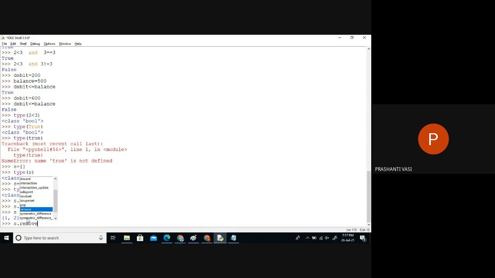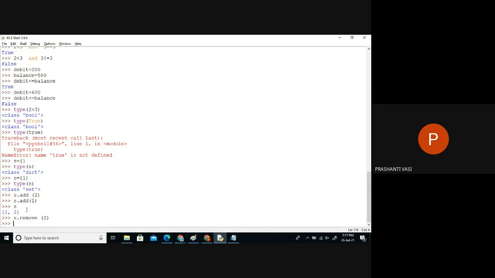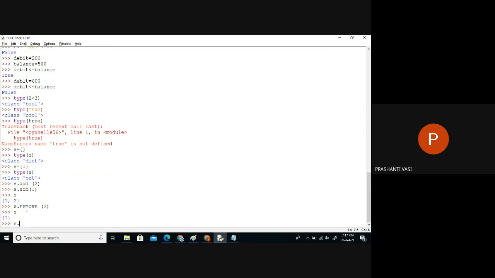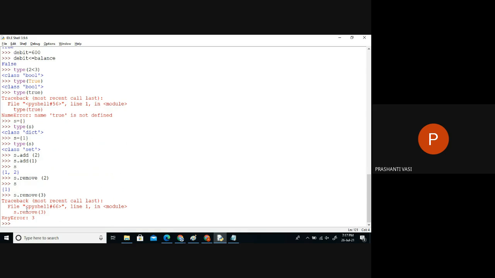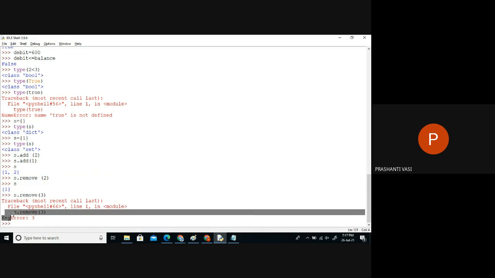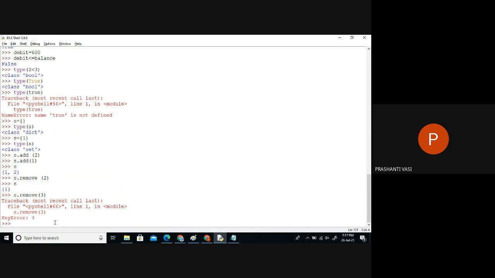There are also removing methods. You can remove an item, and if it's present there, we can delete it. But if you try to remove something which is not there, it will give an error. So while removing, you should be careful. If the data does not exist, it will raise an error of key error type. So we should check that the data is present, and only then delete it. Fine. Any doubts still here?